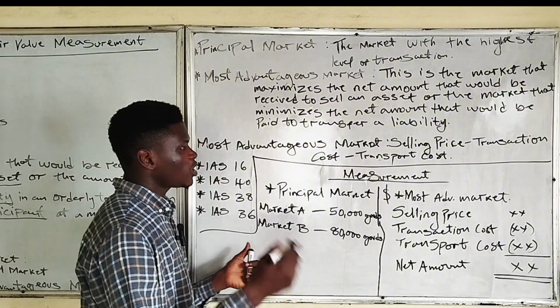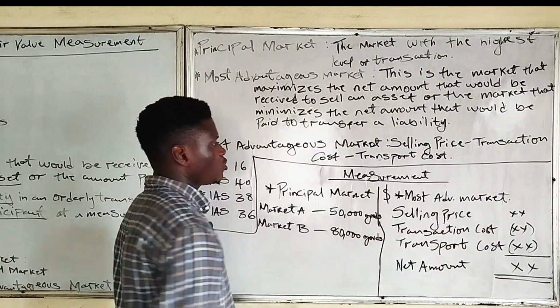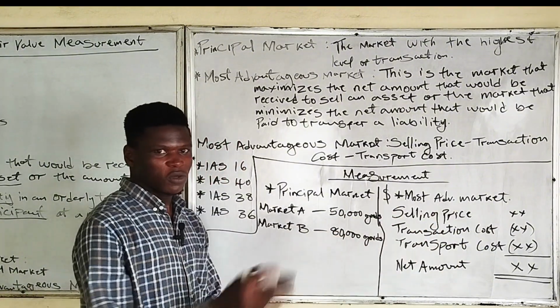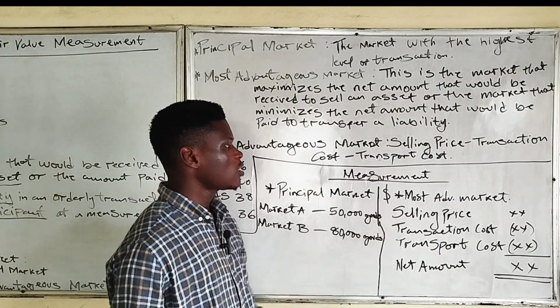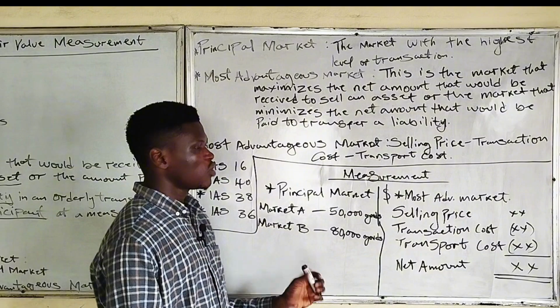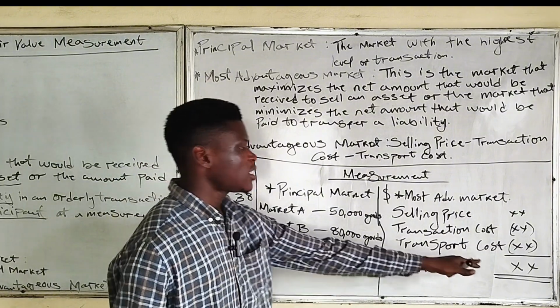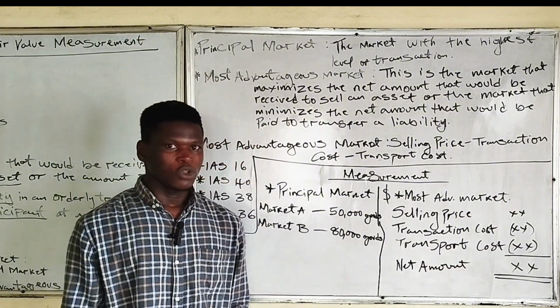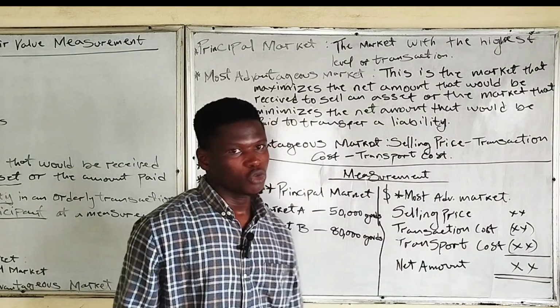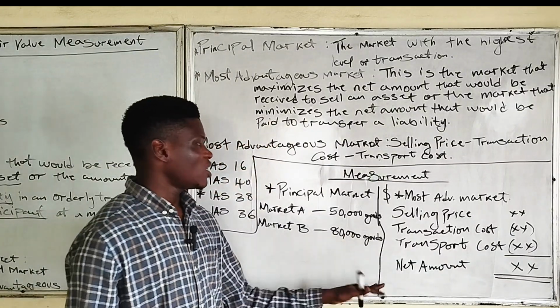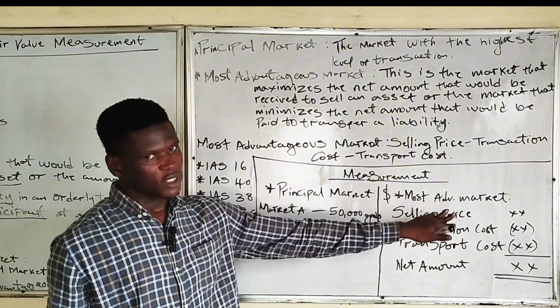You take the selling price in each of these markets, less the transaction cost, then less the transport cost, which gives us the net amount that will be received to sell an asset. The one that gives the highest net amount becomes our active market under the most advantageous market.